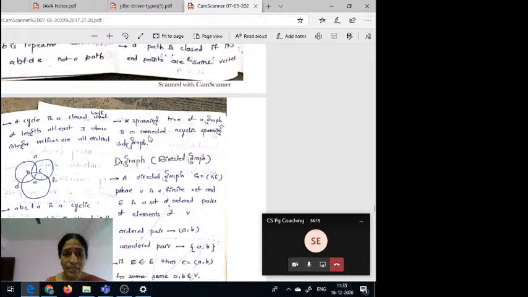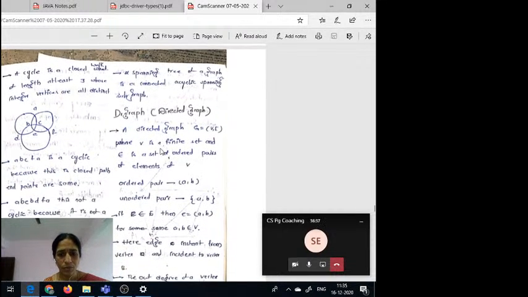This is compulsory: a connected component, meaning a single connected component, meaning all the vertices are connected. Suppose you choose one node as a root node. From that root node you can reach all the other vertices. Then we can say that is a spanning tree. Okay, so this is the spanning tree.